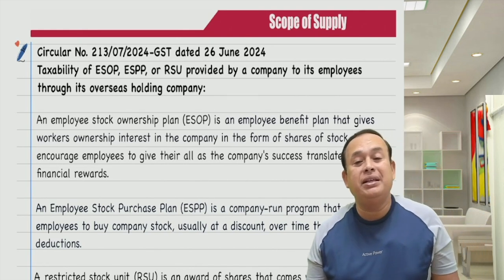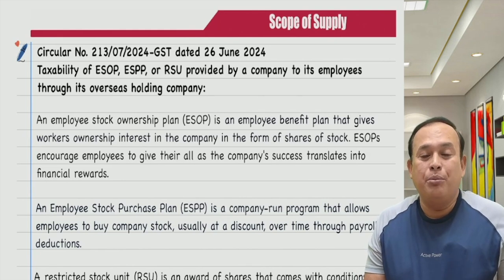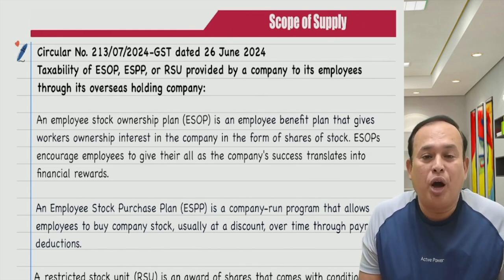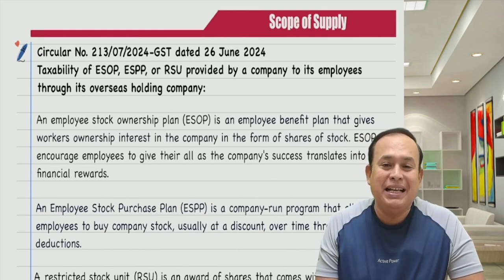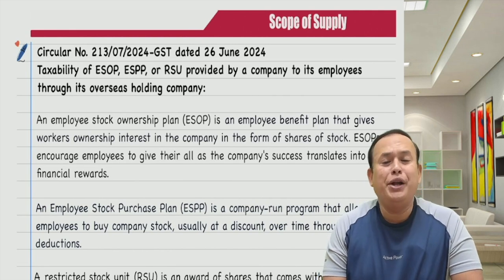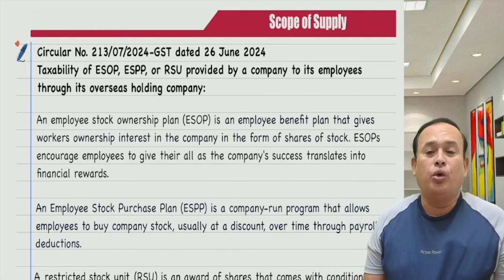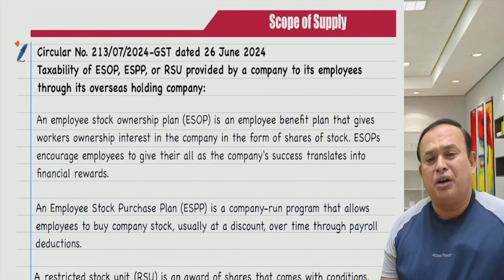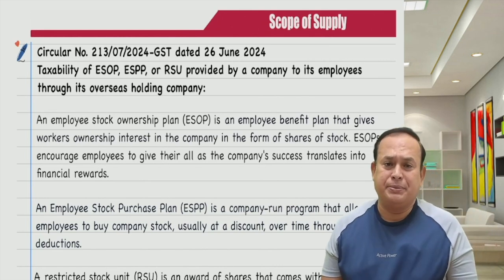What do you mean by this? ESOP, namely Employee Stock Ownership Plan. What do you mean by ESPP? Employee Stock Purchase Plan. What do you mean by RSU? Restricted Stock Unit. So, I will give the meaning first, then I will explain the GST content for this.